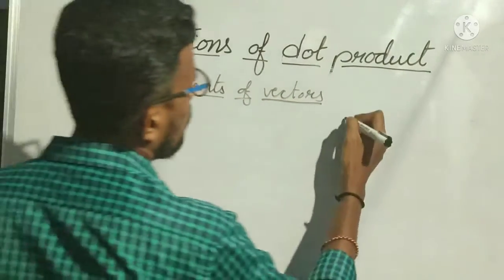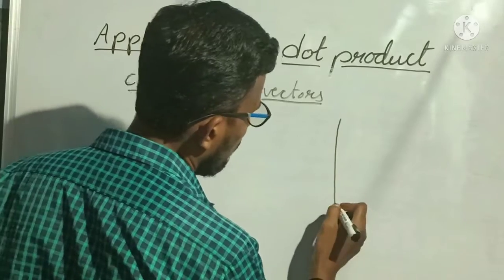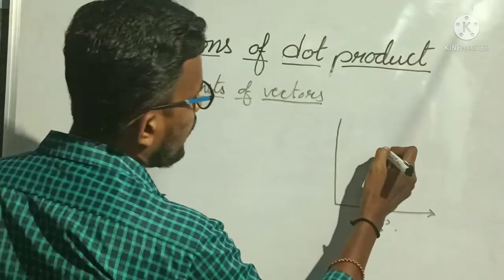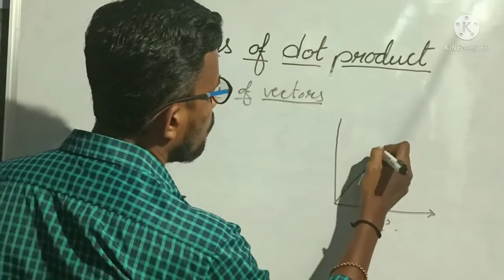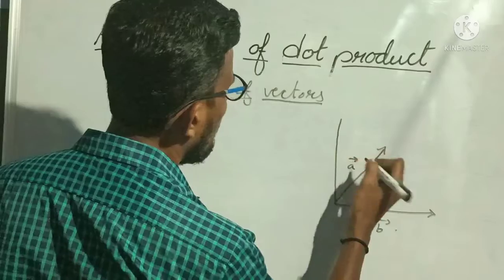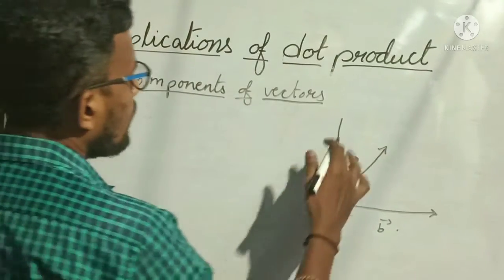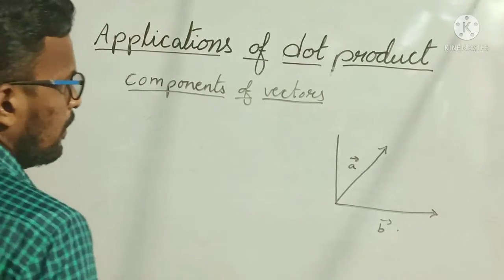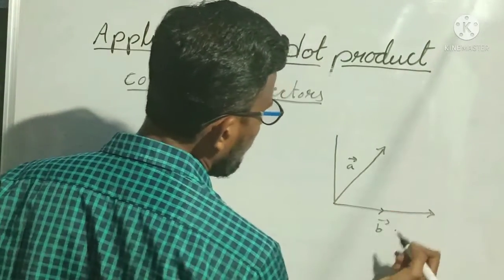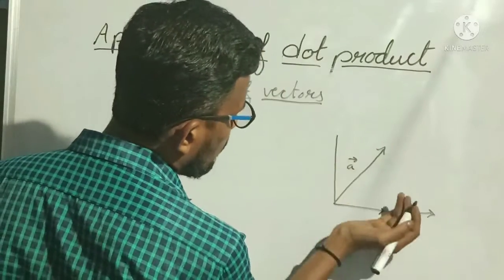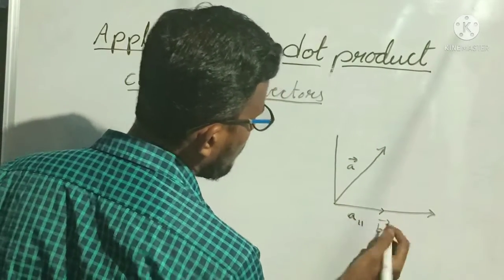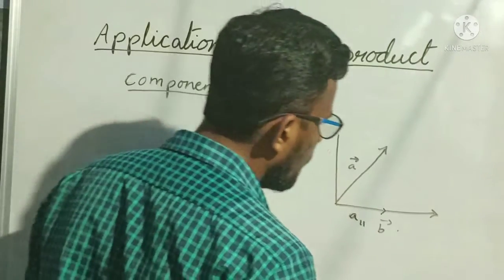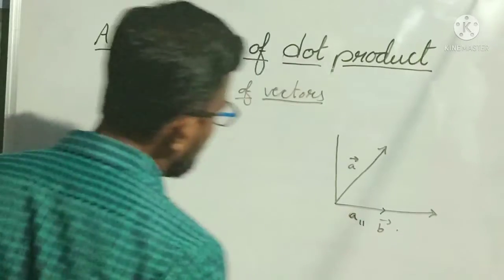So now the same example I am taking like previous. So this is the B bar vector, and here this is my vector A bar as usual. Okay. And now I want the components of this vector, that is vertical component and horizontal component. Sorry, parallel, A parallel and A perpendicular. So this becomes A parallel, meaning parallel to B bar, right? So A parallel is nothing but projection of A bar on B bar, right?